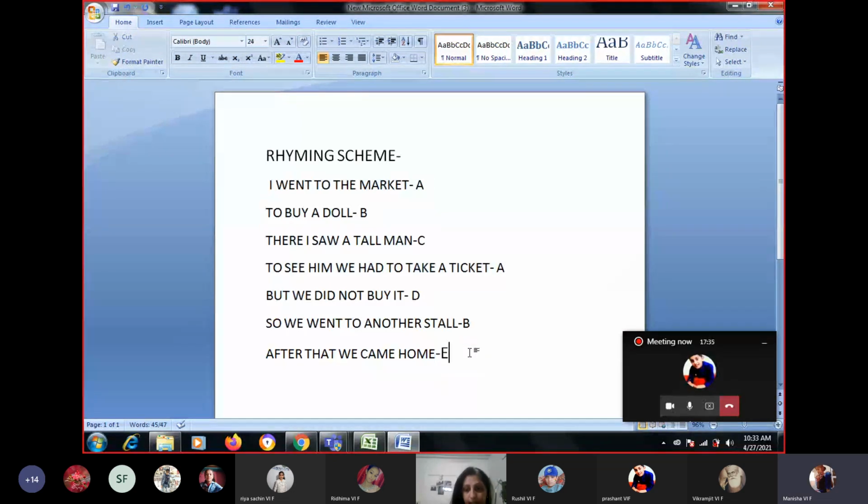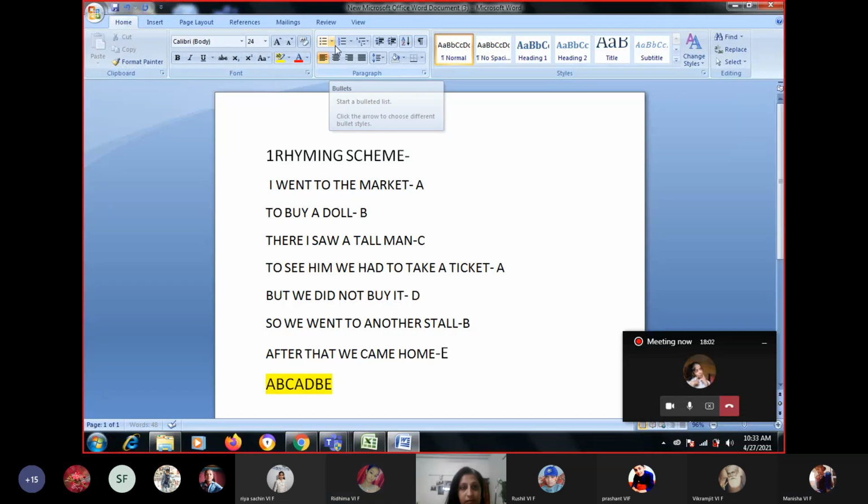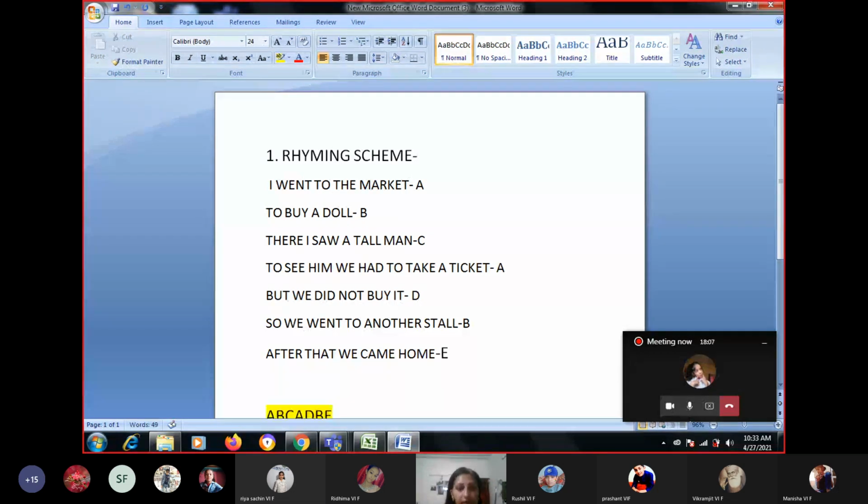Ma'am, A B C A D B E. The rhyming scheme will be A, then B, then C, then again A, then D, then it's rhyming with B, and then E. So the rhyming scheme of this paragraph is A, B, C, A, D, B, E. Is it clear? Yes, ma'am. Very good.